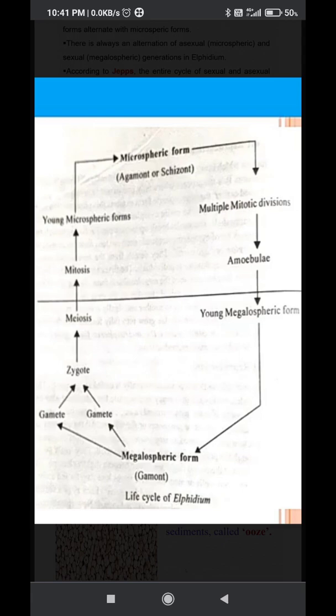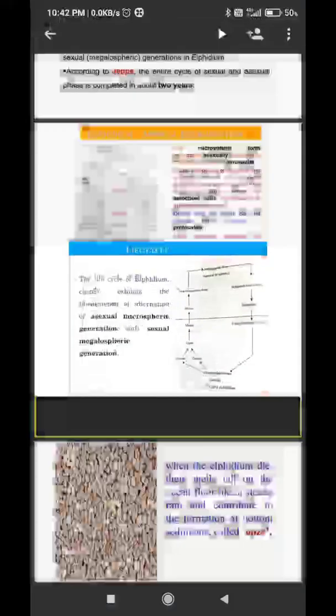This is about sexual reproduction. Now the zygote undergoes mitosis and produces the young microspheric form. Now again the microspheric form undergoes asexual reproduction and can produce the megalospheric form. So this is about the life cycle.